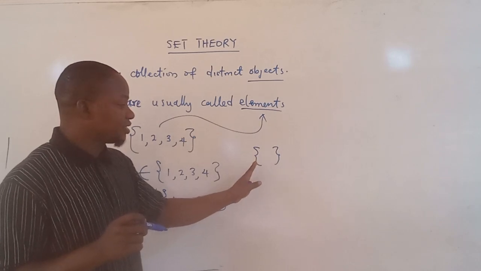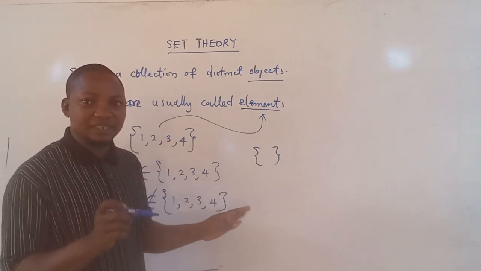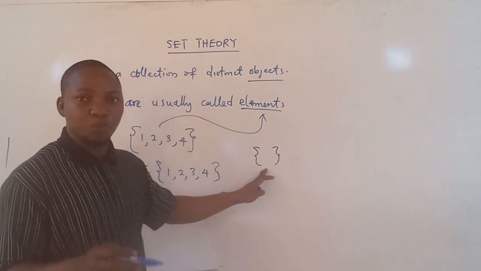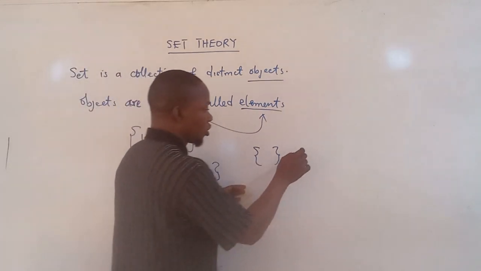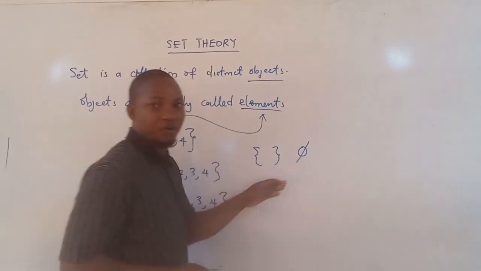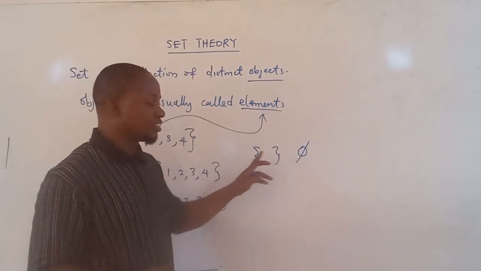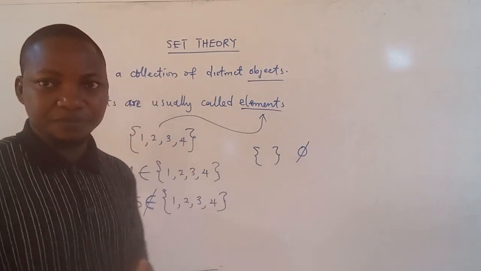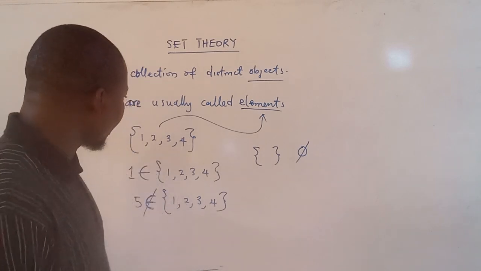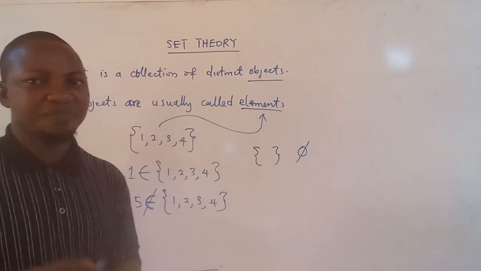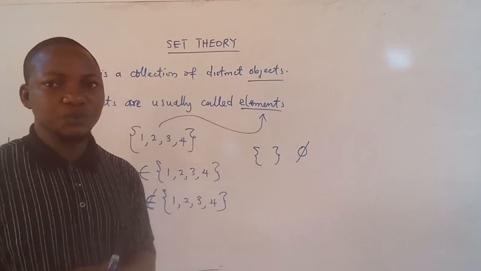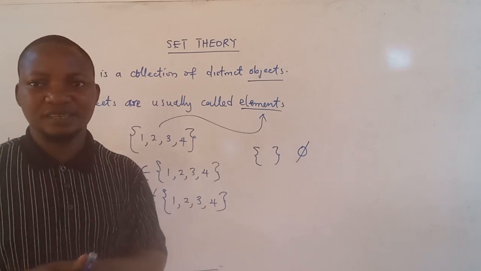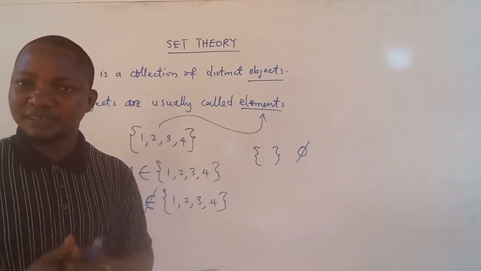If you are representing a set with no element, we call it an empty set, and this is the symbol we use to note that, or we use the symbol phi. We use either this or this to connote an empty set. Also, when we say set in mathematics, we usually use capital letters to represent a set.